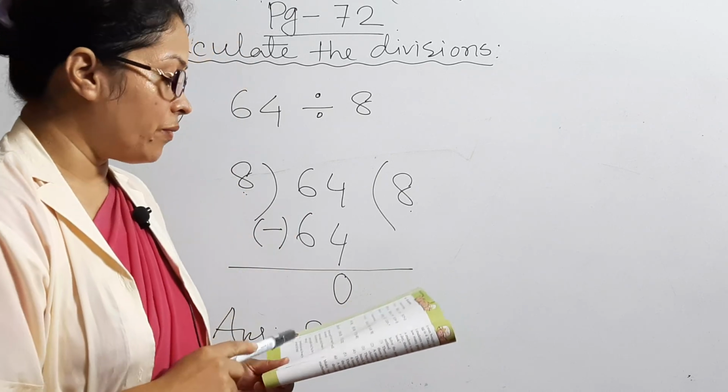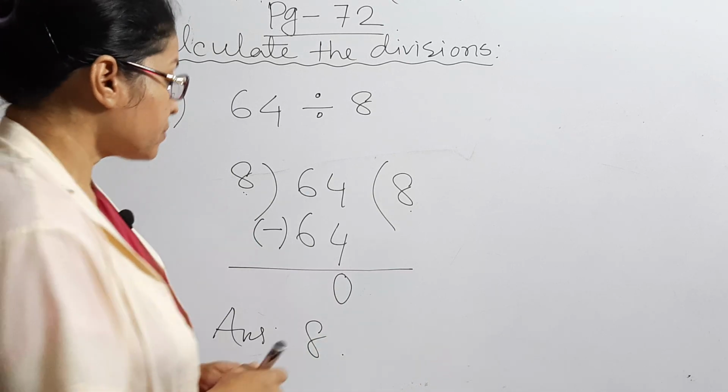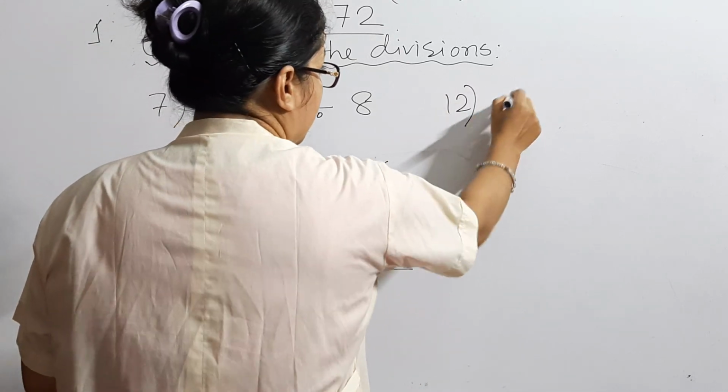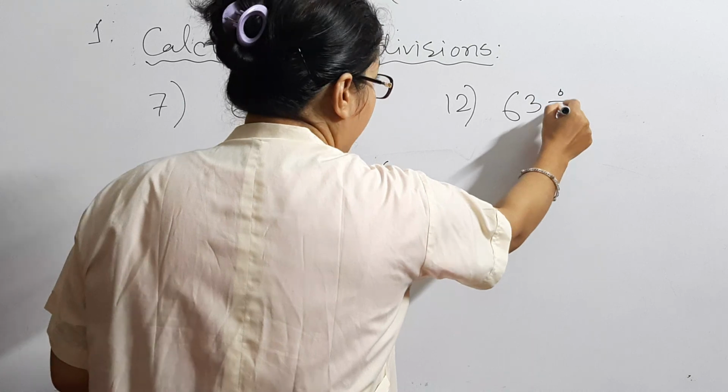Now let's see number 8, number 9, number 10, number 11. Last one, number 12. I am doing it for you. Number 12: 63 divided by 7.